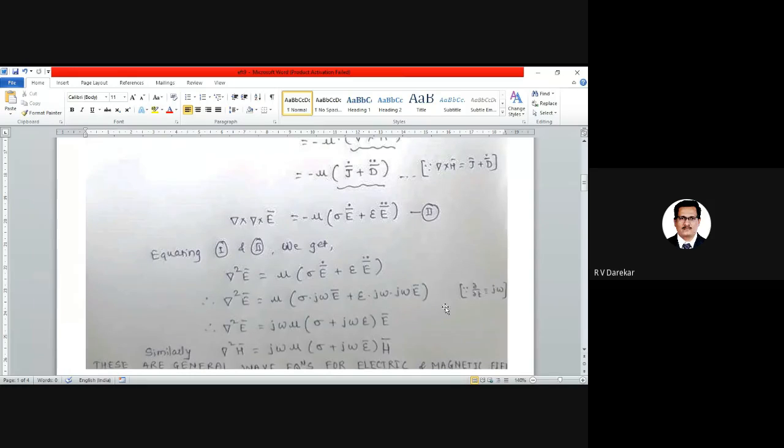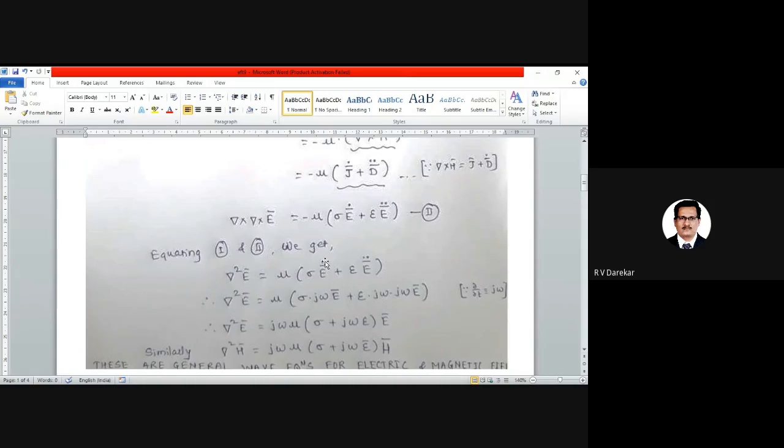Now, what we have to remember is one more new parameter: dou by dou t. We'll solve it as a practice afterwards. Dou by dou t is to be considered as j omega. What is the reason? I will tell you in the next lecture. Or also, if you are able to find it out, you can consider it as part of an exercise. Try to find out why dou by dou t is equal to j omega. A sincere and practical student will tell the answer.